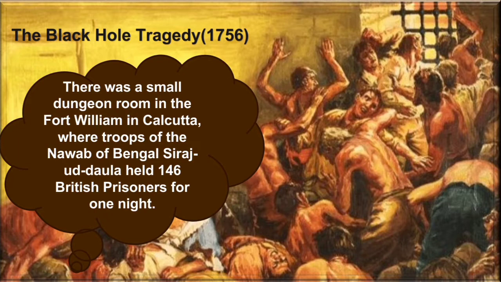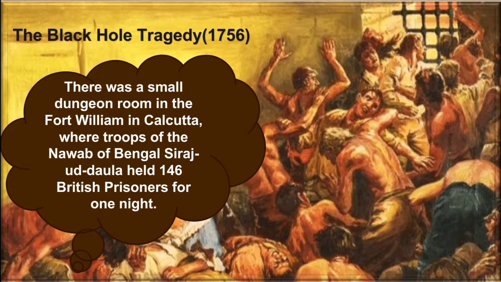So he captured 146 British prisoners at Fort William, Calcutta. On the next day when they opened the door, 123 were found dead and the remaining 23 survived. This incident is considered the Black Hole Tragedy in history, which took place in the year 1756.